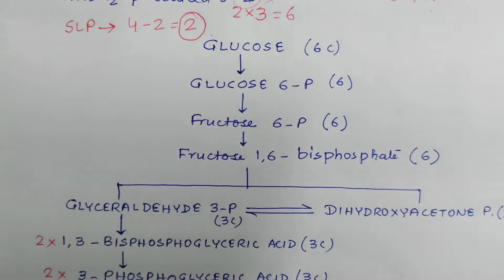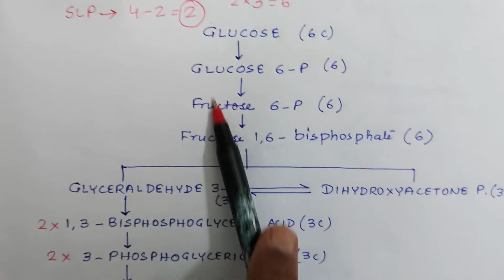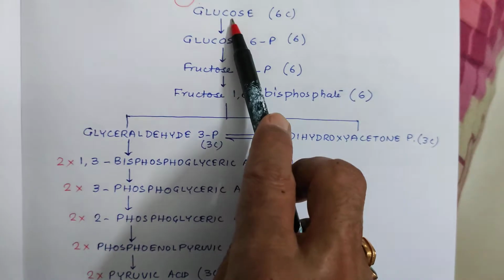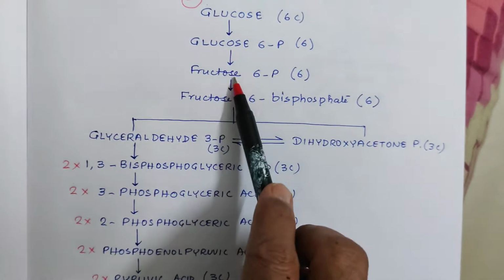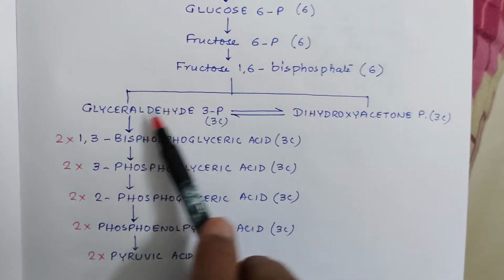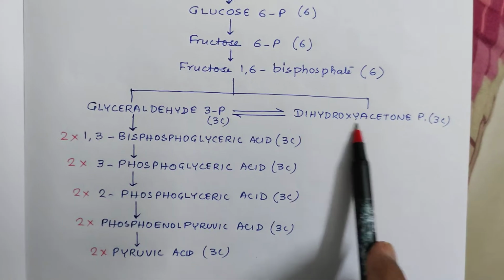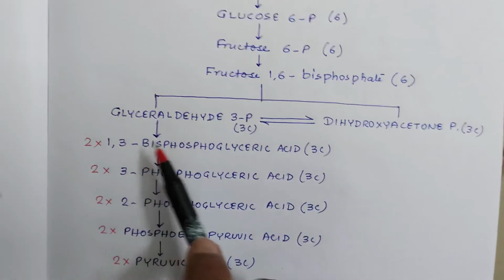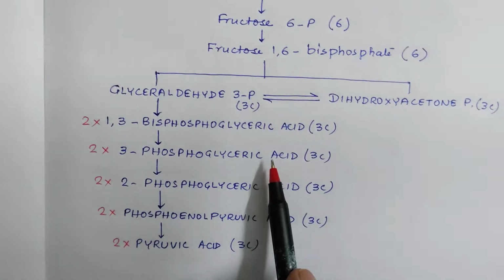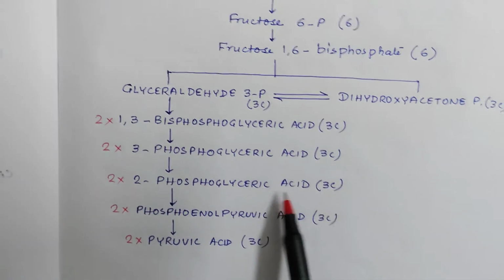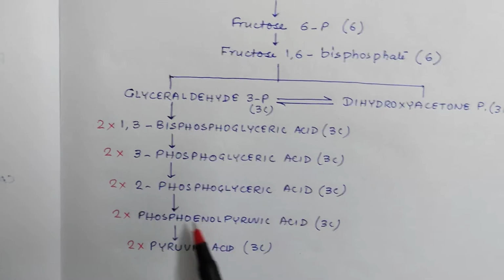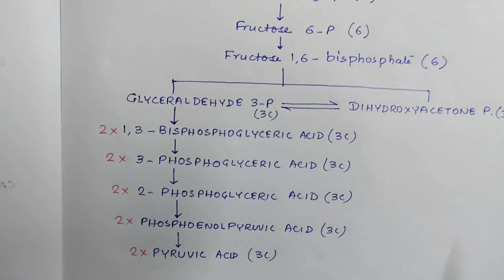That is glycolysis. So a very fast revision of glycolysis is like this. Glucose, glucose 6-phosphate, fructose 6-phosphate, fructose 1,6-bisphosphate. From there we get G3P and DHAP. From there 1,3-bisphosphoglyceric acid, 3-phosphoglyceric acid, 2-phosphoglyceric acid, phosphoenol pyruvic acid PEP, and from there we get pyruvic acid.